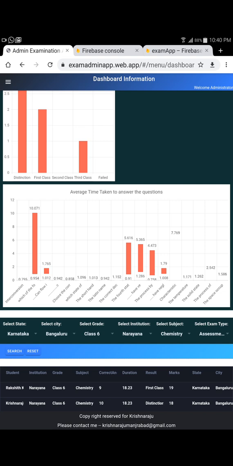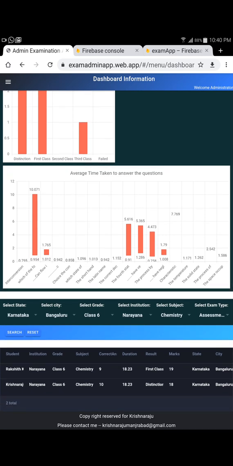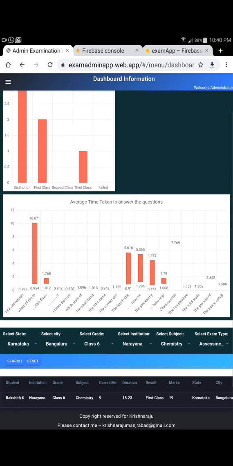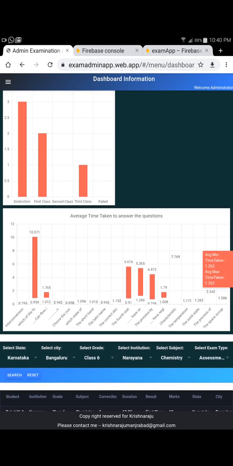Wherever you see bars hanging near zero, it means it's not a repetitive question and not many people have answered it. Wherever you see the red ones, they show the least number of seconds taken to answer this question, and the maximum. So this gives the teacher an idea of how well they are answering the question, with accuracy as well. This is one of the analyses, but we can build it up as we go, when we create this application for everyone.